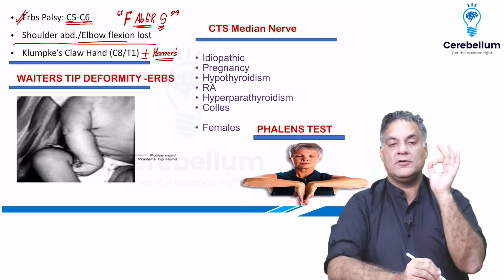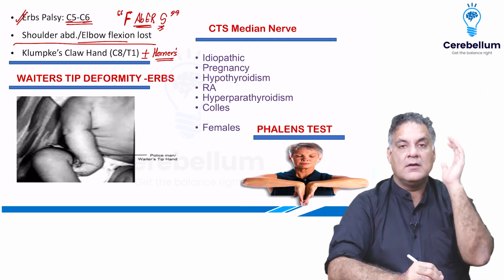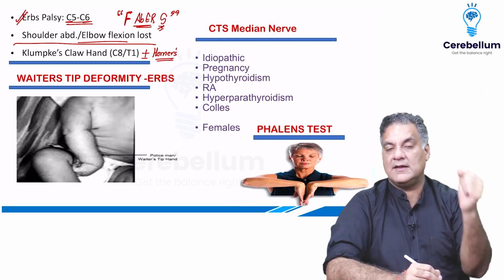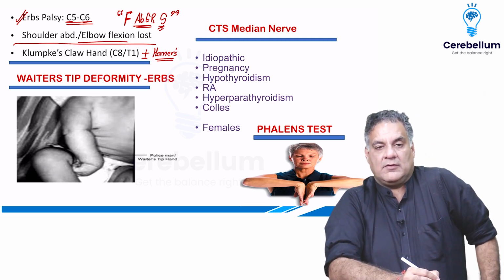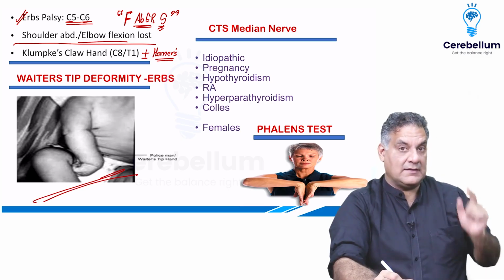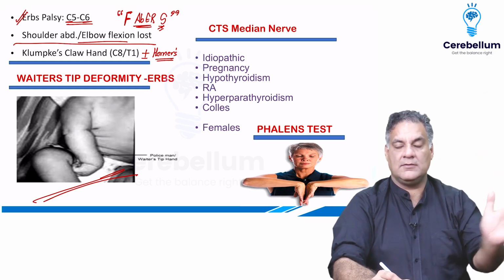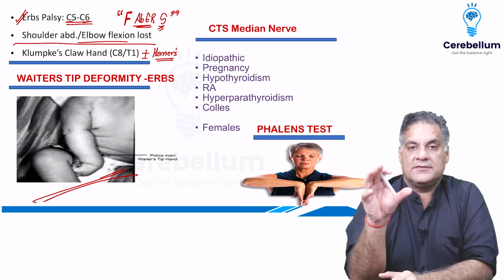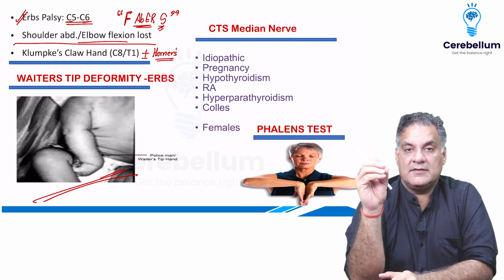All right. What you need to remember here is Erb's palsy is more common, has better prognosis. Also remember Erb's palsy, because it doesn't have elbow flexion or shoulder abduction, it has a waiter tip or policeman tip deformity, which is shown here, which has not come as an image in any exam till now, is one of the hot shots that can come to you. All right. When the nerves are entrapped in closed spaces, it's called as entrapment syndrome or compression neuropathies.